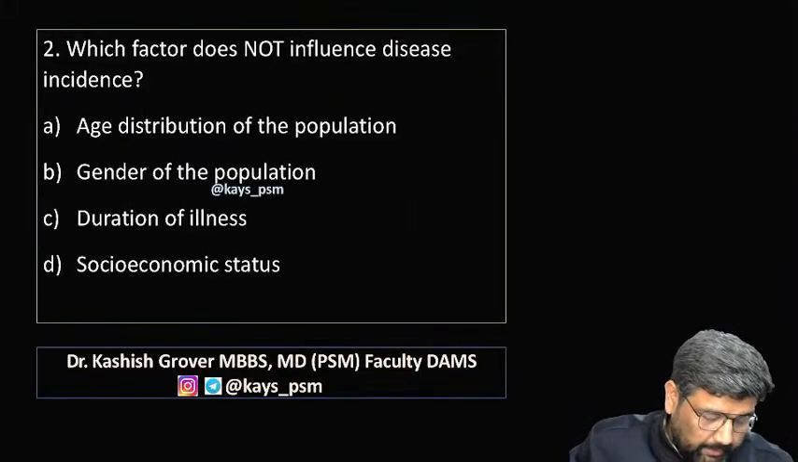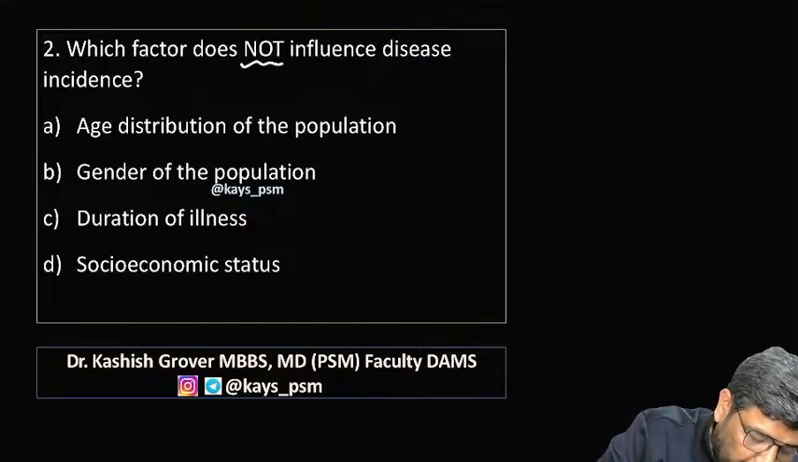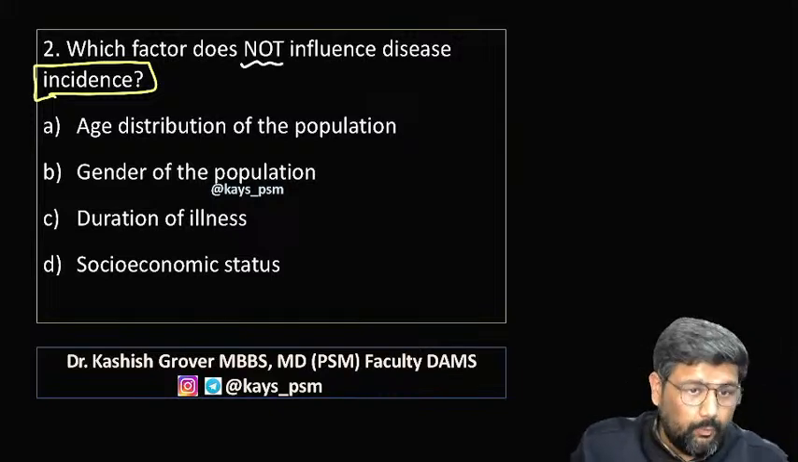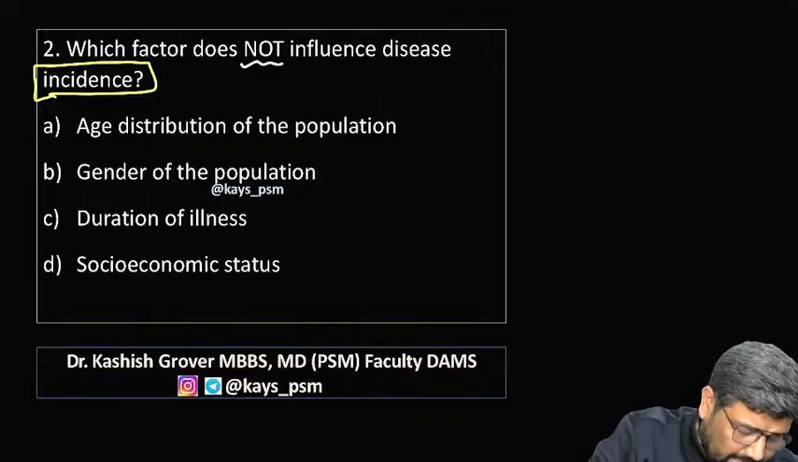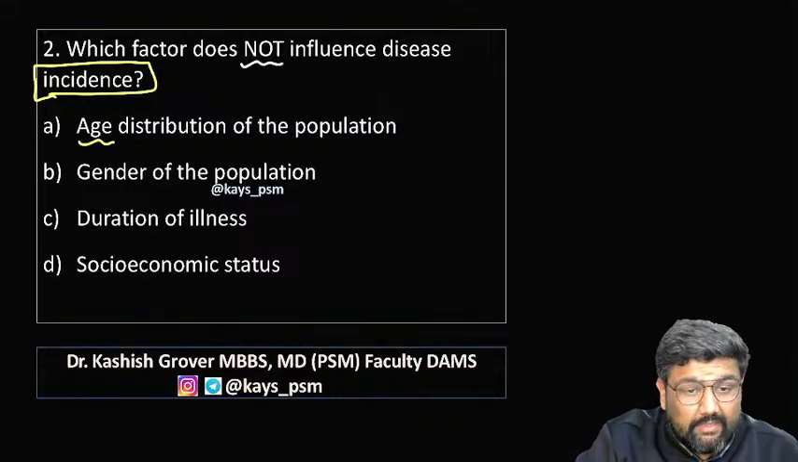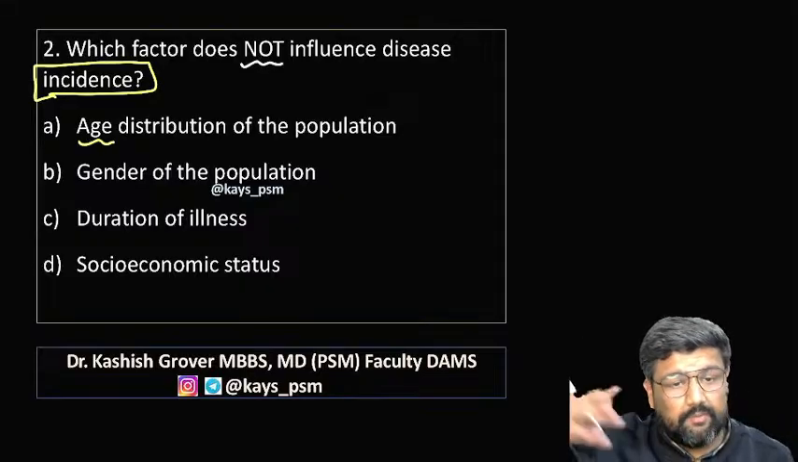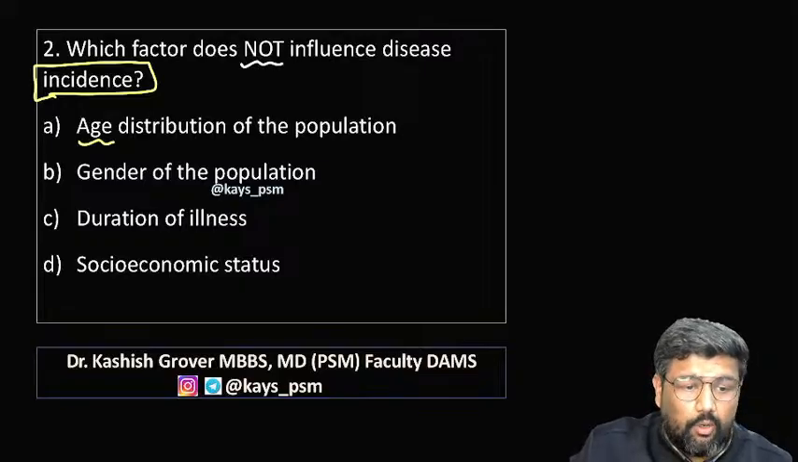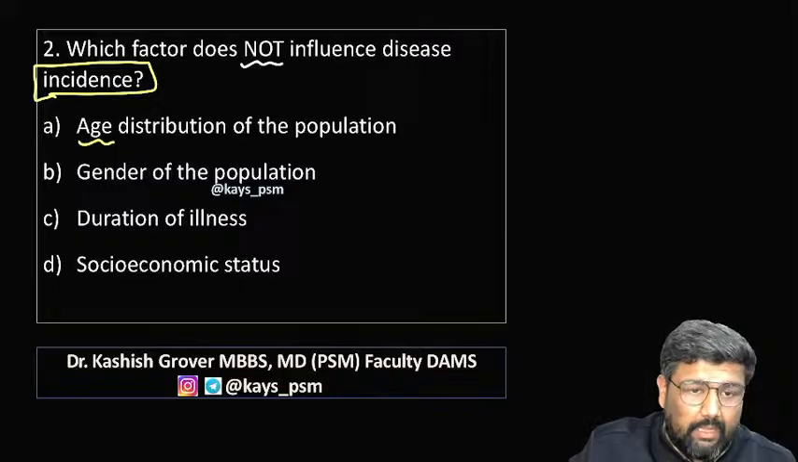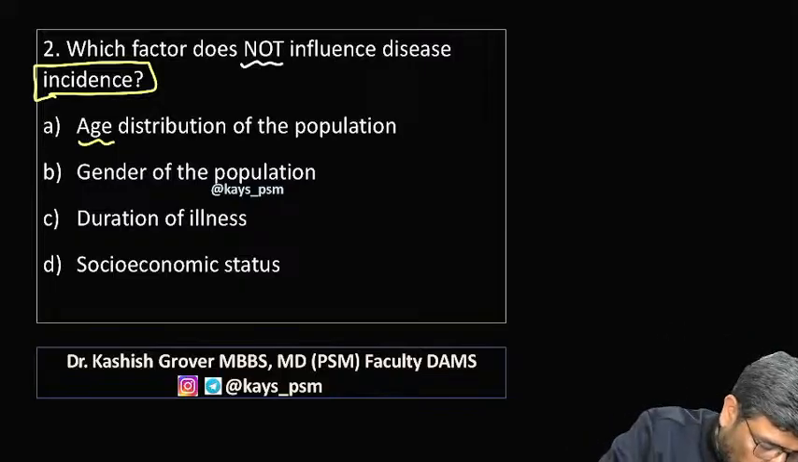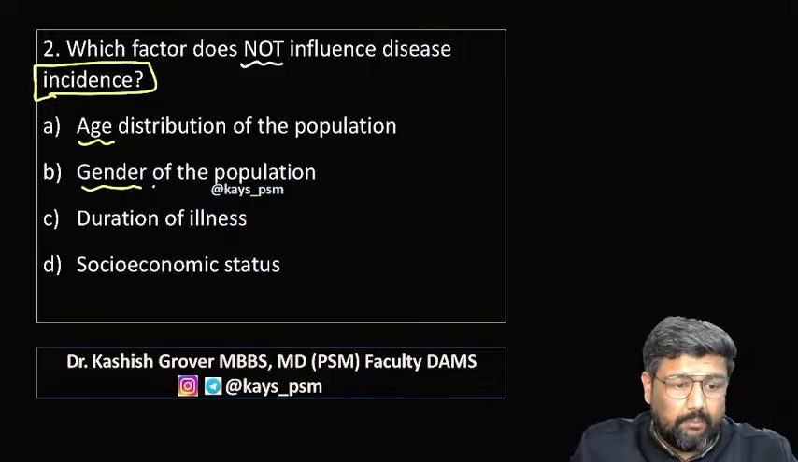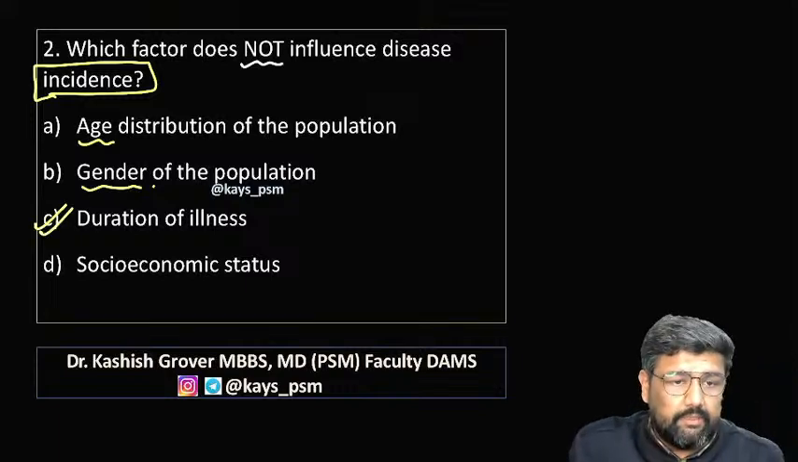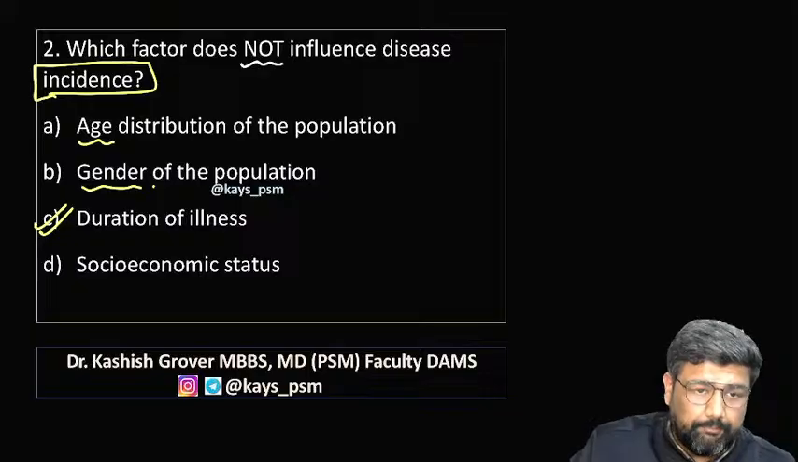Now, coming to the next question: which factor does not influence incidence? Incidence can be influenced by age distribution. Some diseases are common in the younger age group, and some are common in the elder age group. Gender also affects it, like breast cancer is more common in a particular gender. Duration of illness is the correct answer.